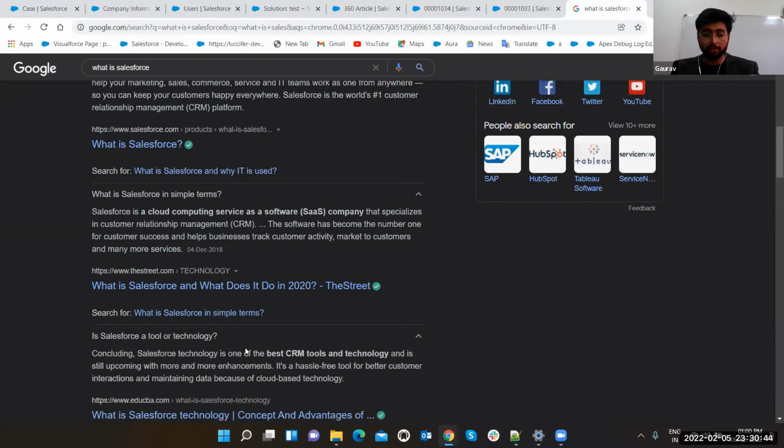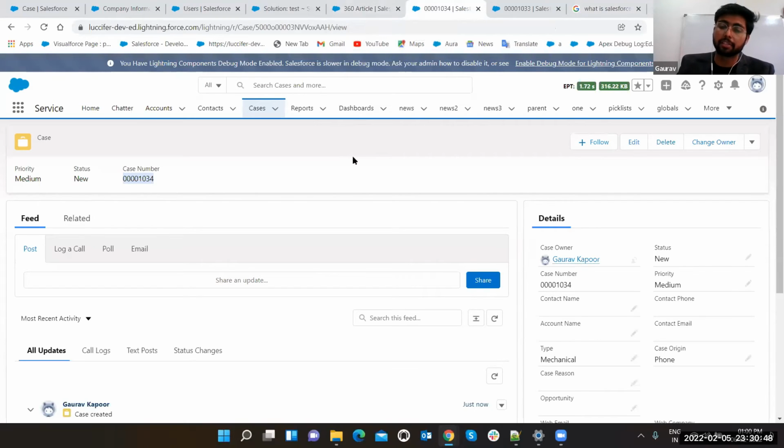Getting me? Now convert this thing in your community. You can set this knowledge article on your community, and on the community, when someone is searching, it is going to show you the answer plus the related questions. That is a knowledge article. Okay. So suppose some repeated case is being raised by another, different user, so that can be found in the knowledge article. Is there a difference between the solutioning of the case and the knowledge article?